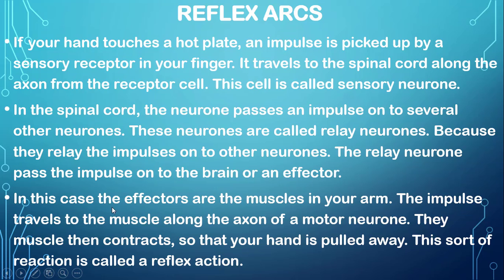In this case, the effectors are the muscles in your arm. The impulse travels to the muscle along the axon of a motor neuron. These muscles then contract so that your hand is pulled away. This sort of reaction is called a reflex action.